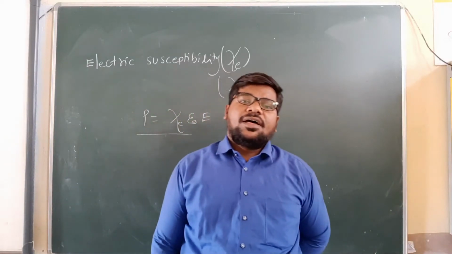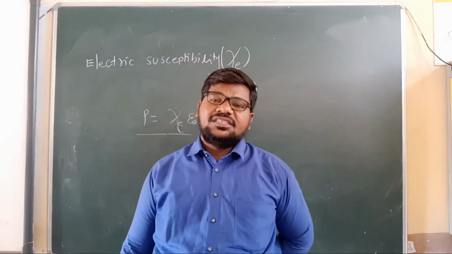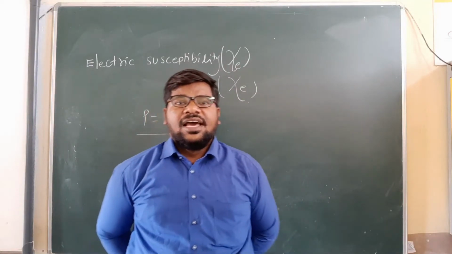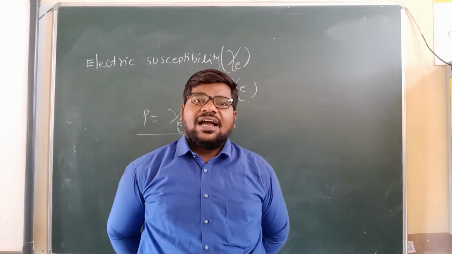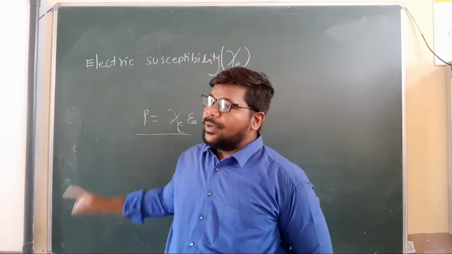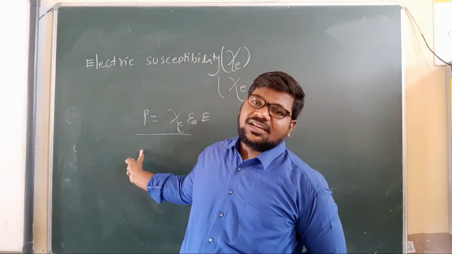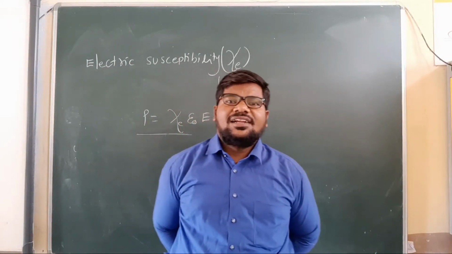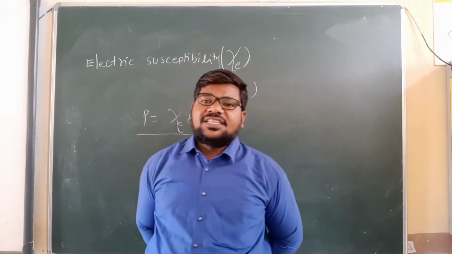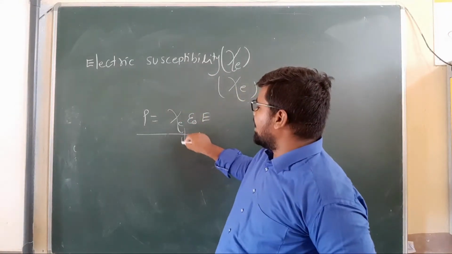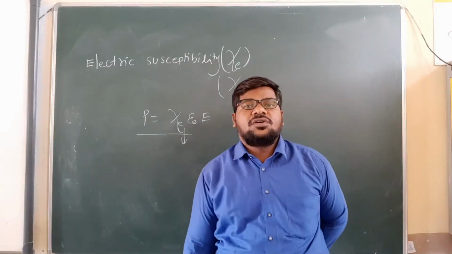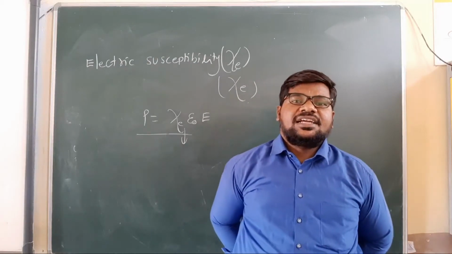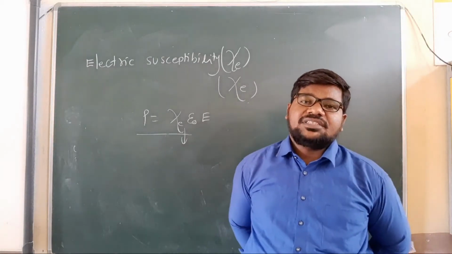Once again, the polarization density of a dielectric slab is directly proportional to the reduced value of the electric field, and it may be expressed as P is equal to Xi epsilon naught E. So the constant of proportionality Xi is called electric susceptibility. The susceptibility of a dielectric slab is a dimensionless quantity.